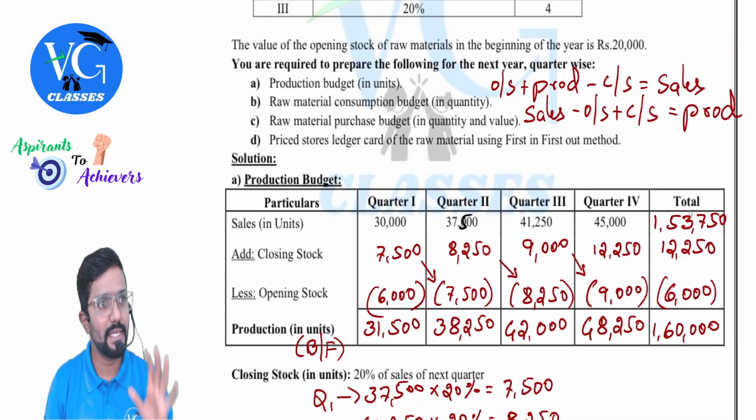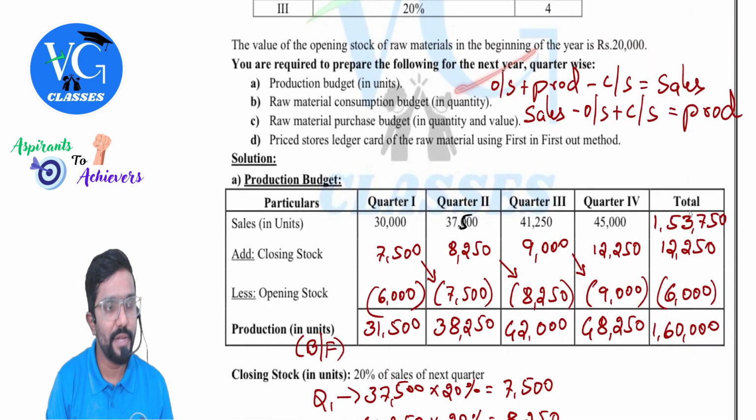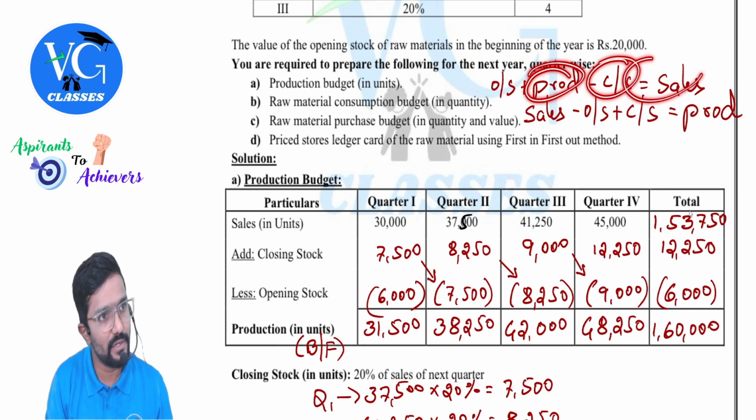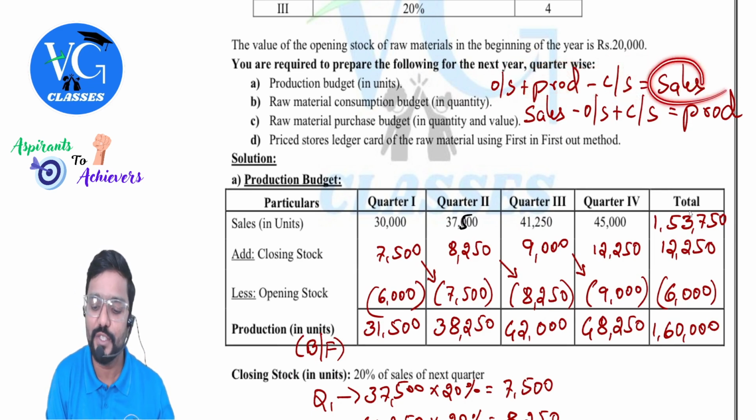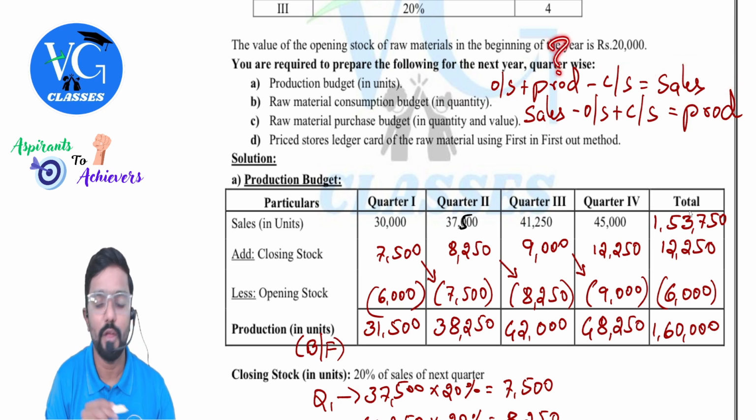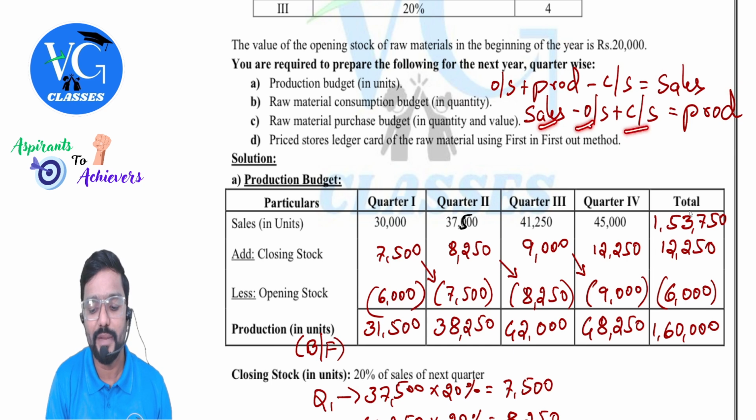Sir, what is the formula, sir? Guys, simple. You know this formula already. Opening stock plus production minus closing stock is equal to sales. But actually, in this question, they have given sales but asked you to find out production. Just interchange the position. So sales minus opening stock plus closing stock is equal to production.